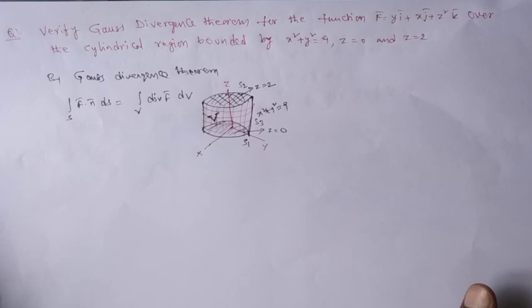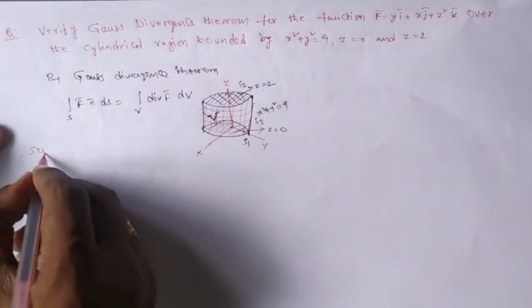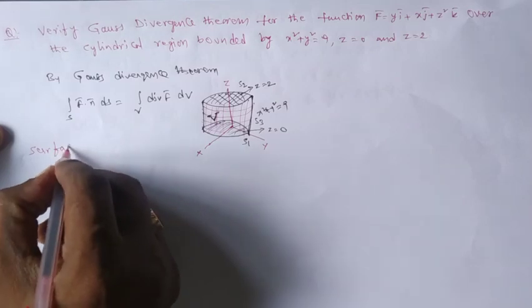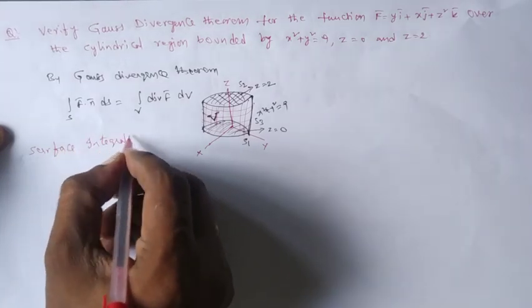So consider first the surface integration. That means I want to evaluate first the left hand side of that equation.